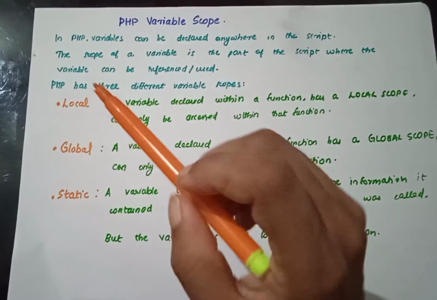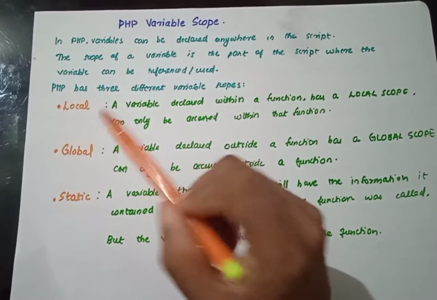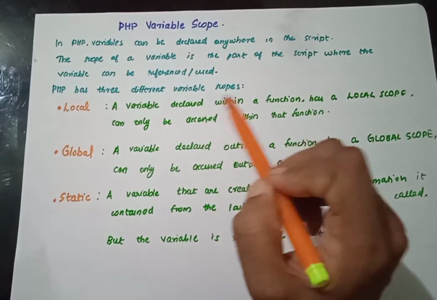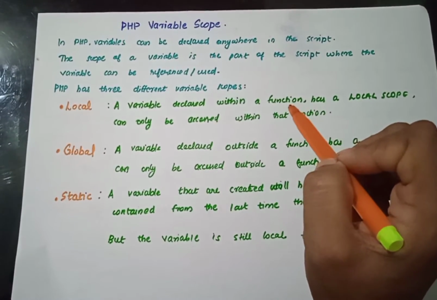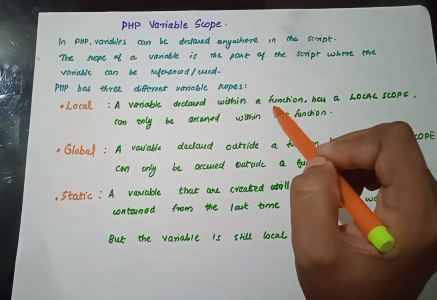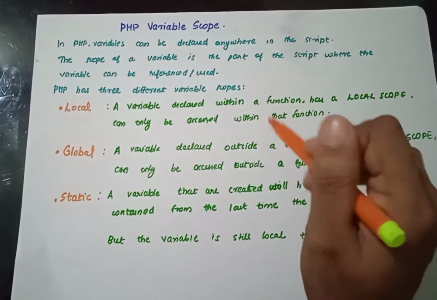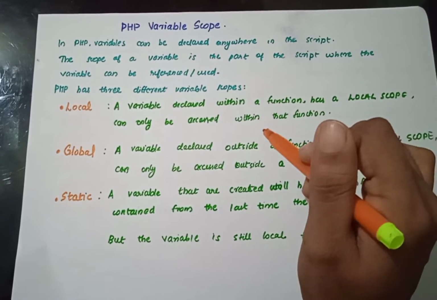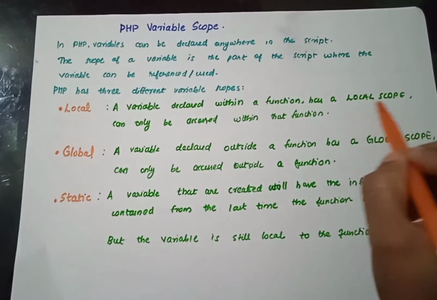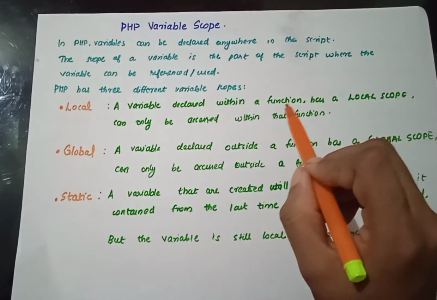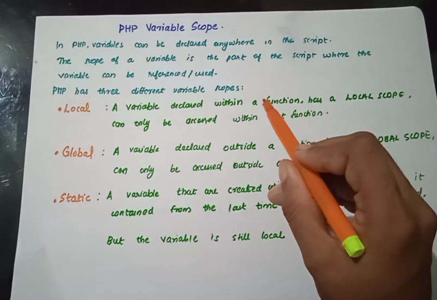Let's see what these things are. So local variables are variables declared within a function. That means the variable will have its value, will have its life, till that function ends. So it has a local scope.